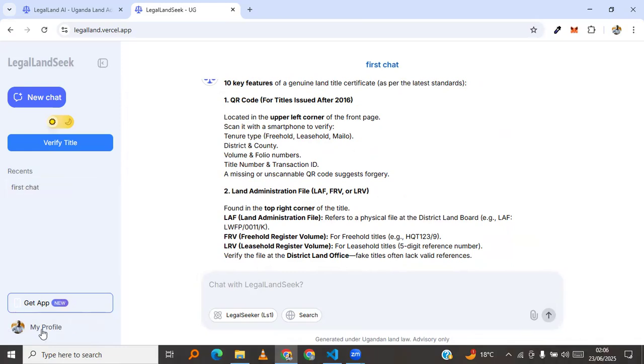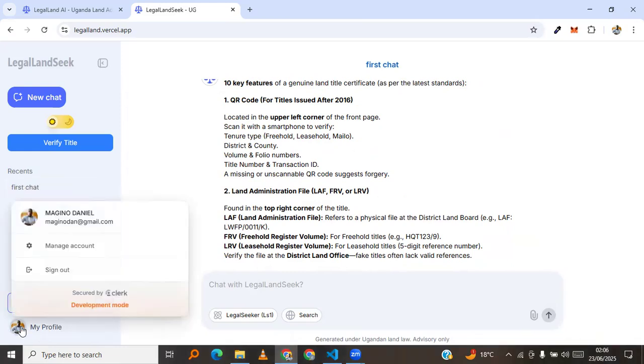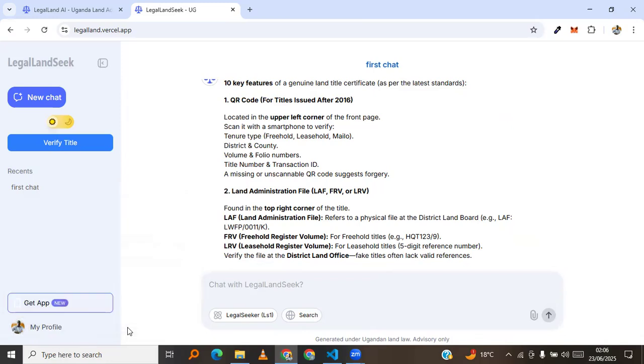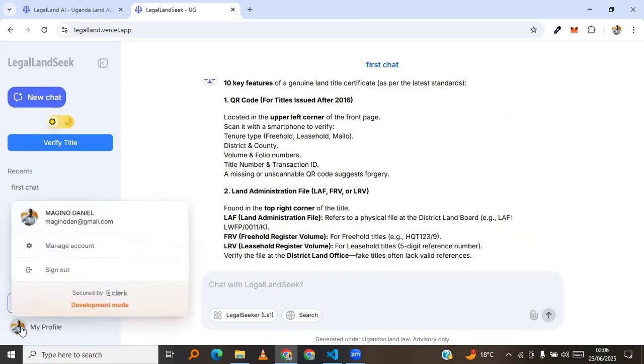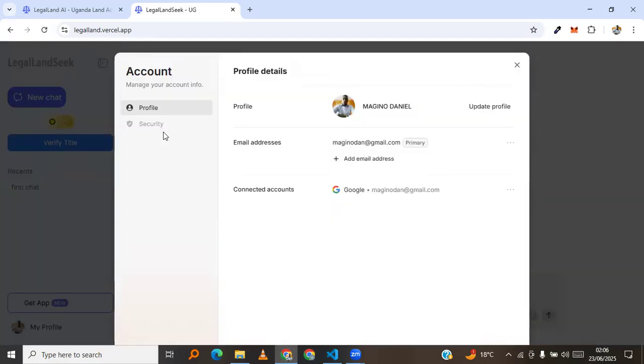Maybe for account information, if somebody needed to change maybe their email, their picture, they can come to this profile down here, the photo. You click on it, you'll be able to see your profile information here, and you can press manage, or you can sign out of the conversational AI. And here you can see all your information. You can update your details. You can update the picture here. You can always add an email here.